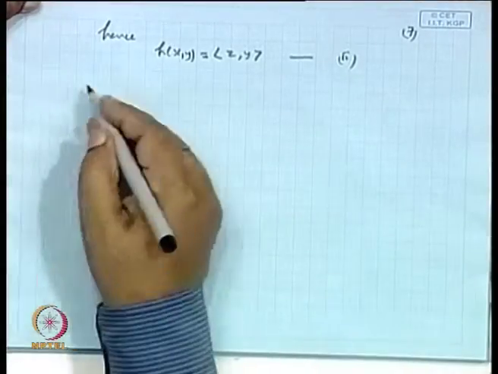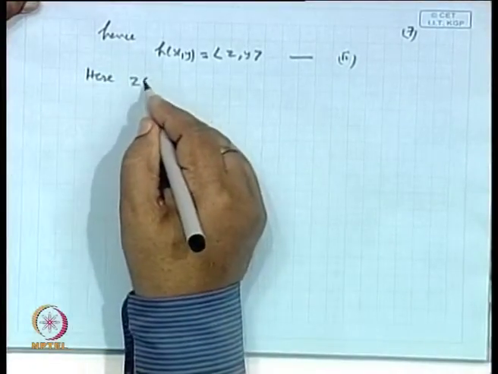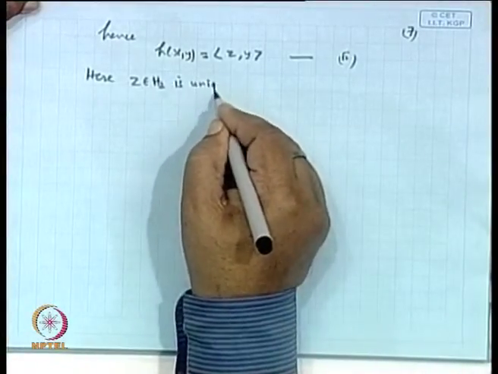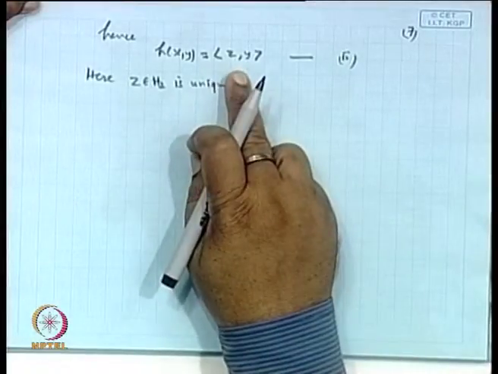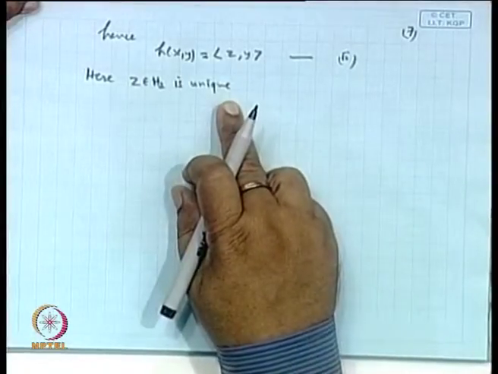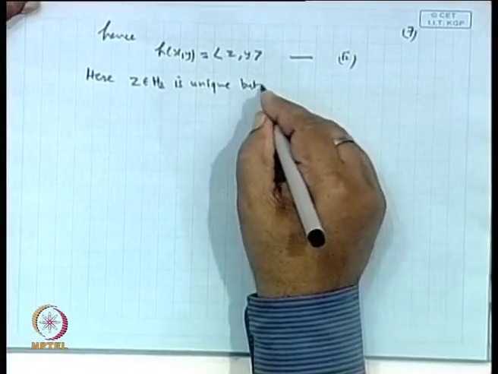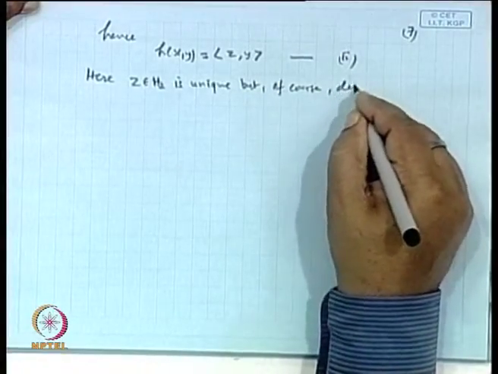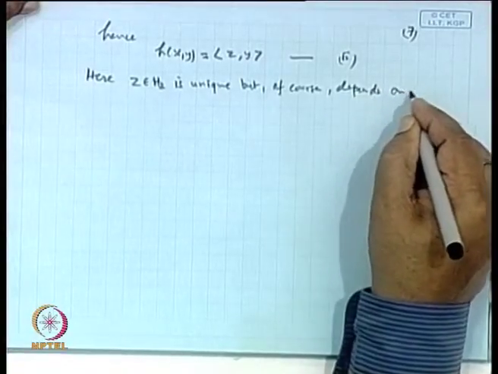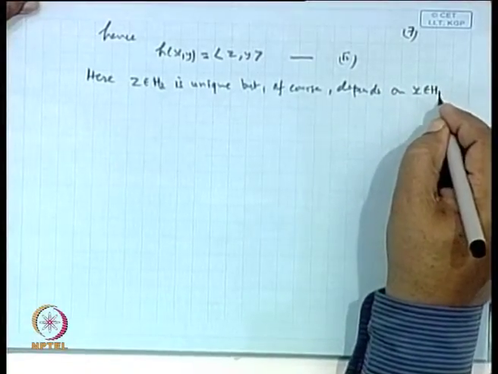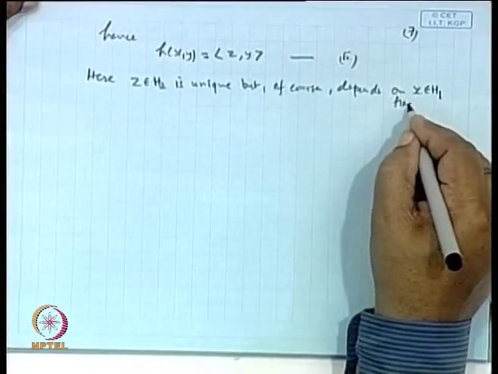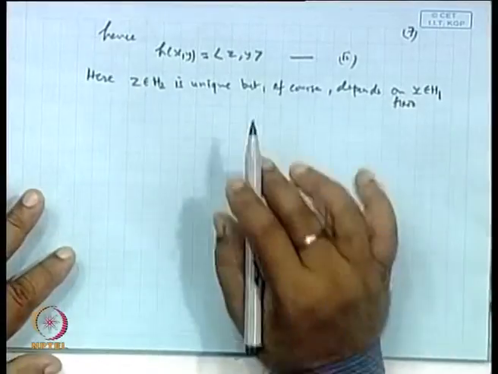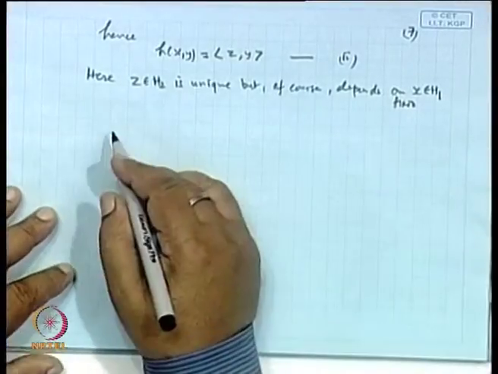Now, here z belonging to H2 is unique because of this result, but of course it depends on x, which is a point in H1. Because x is fixed, z will always be unique corresponding to each x. So, it follows from equation (i).